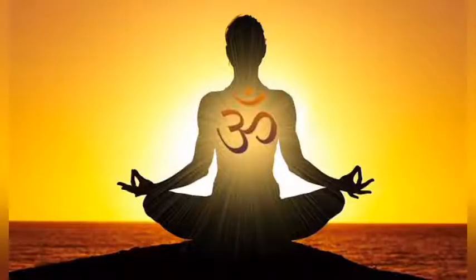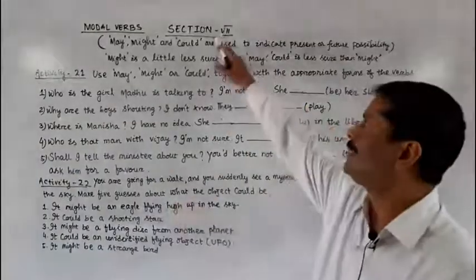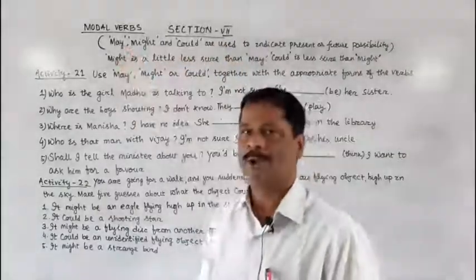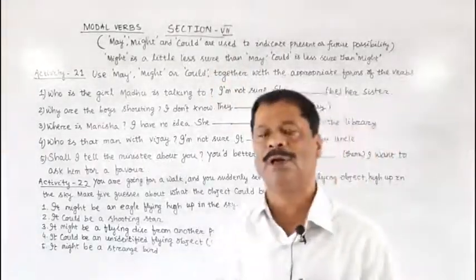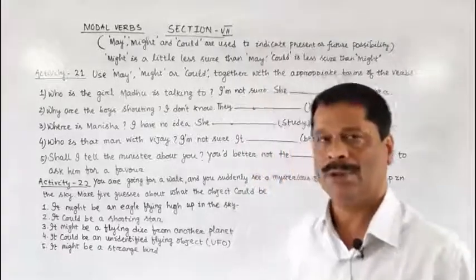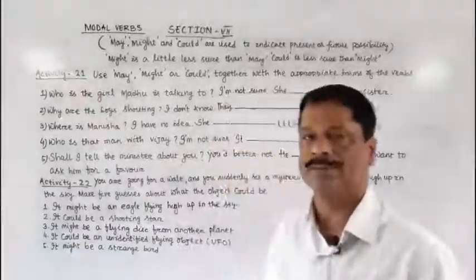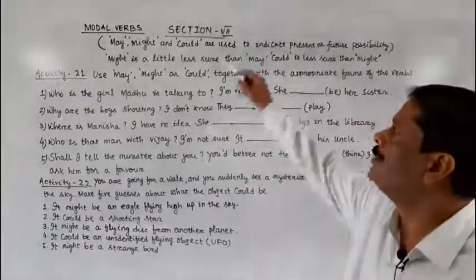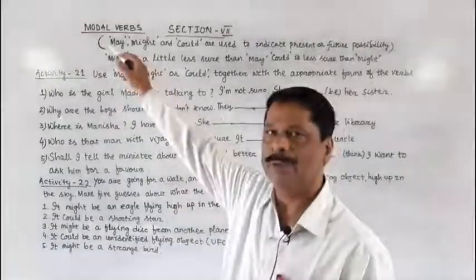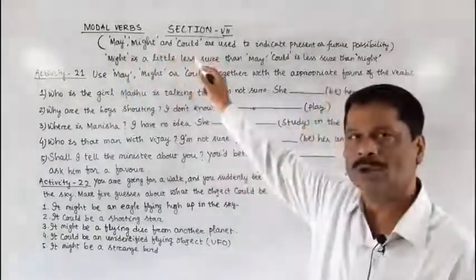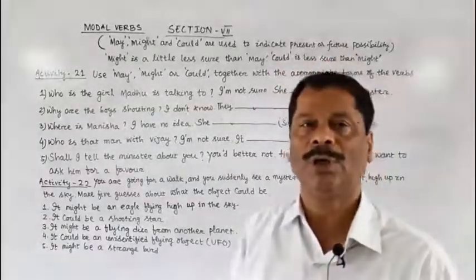Good morning, children. In our today's class, we will discuss section 7 of modal verbs. The first unit of section 7 is already sent to you in our previous video. Today, we will discuss activity 21. What we are saying in this section is that we use may or might or could to indicate present possibility or future possibility.